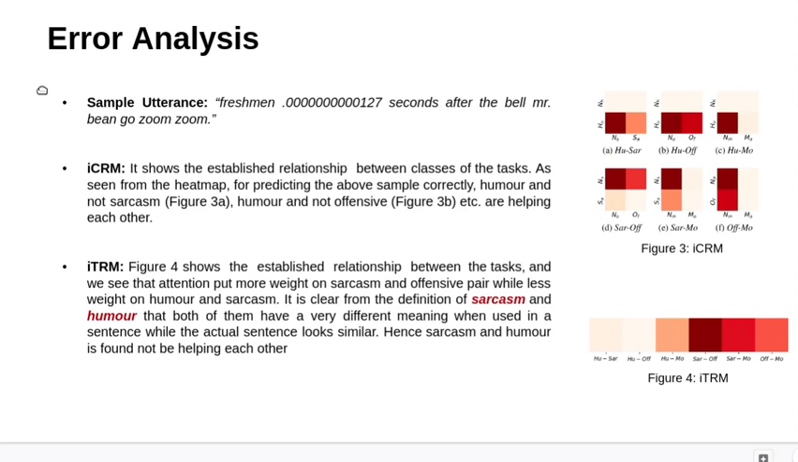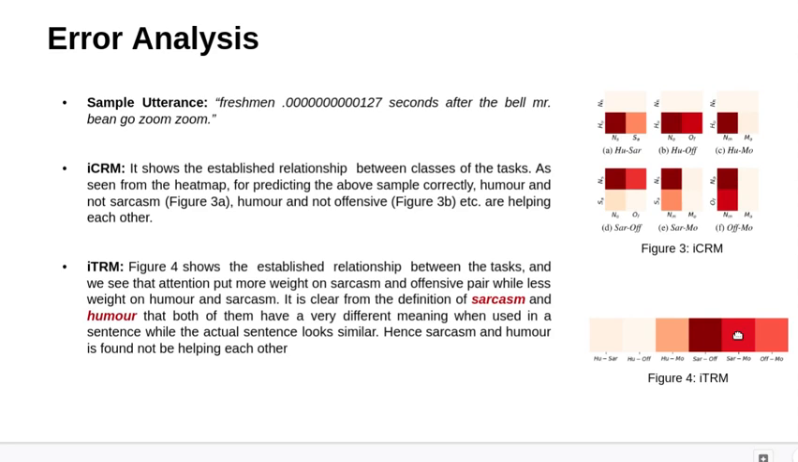This is error analysis, and we take sample attempts from the original dataset. Freshman, some seconds after the bell, Mr. Bean goes zoom zoom. We show the 2 heat maps, one for ICRM, interclass relationship module, and one for ITRM, intertask relationship module. ICRM shows the established relationships between classes of the tasks as seen from the heat map. For predicting the above sample correctly, humor and not sarcasm, 3A, and humor and not offensive, 3B, are helping each other.